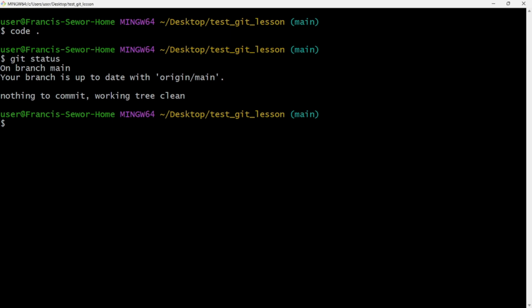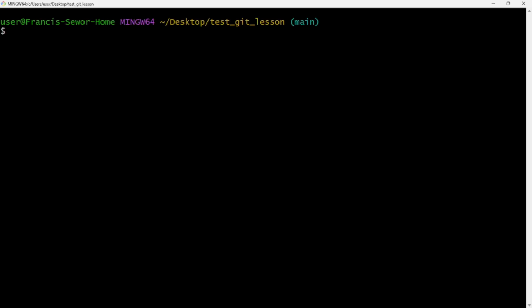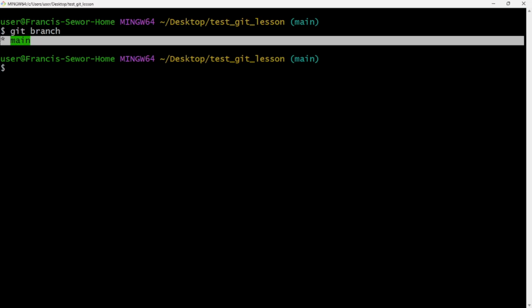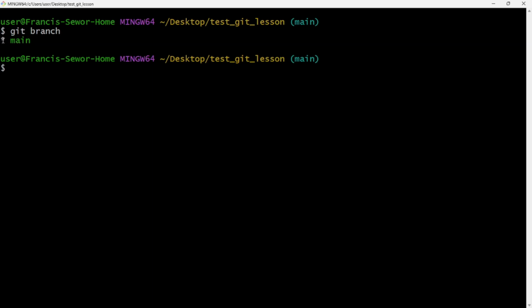Okay, let me clear. Now let's check the branches. What branches we have, how many branches we have. So you do git branch. Remember, when you want to enter anything, you start with git, so git branch. And you see we are only on the main. The main is green right now because that's the only thing that we have right now.